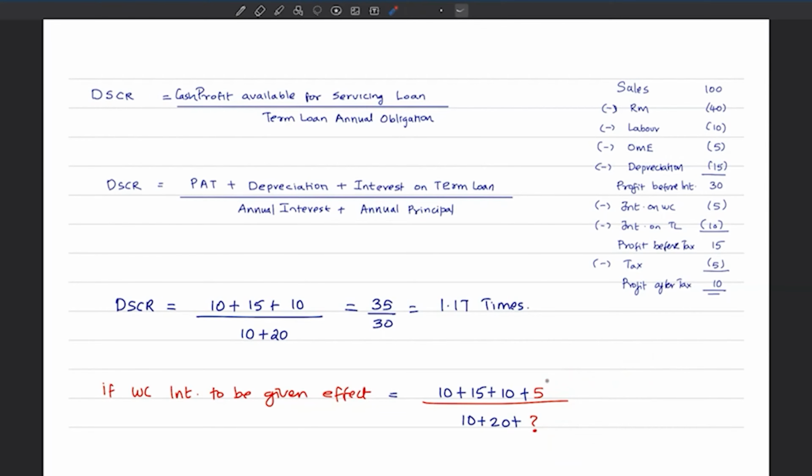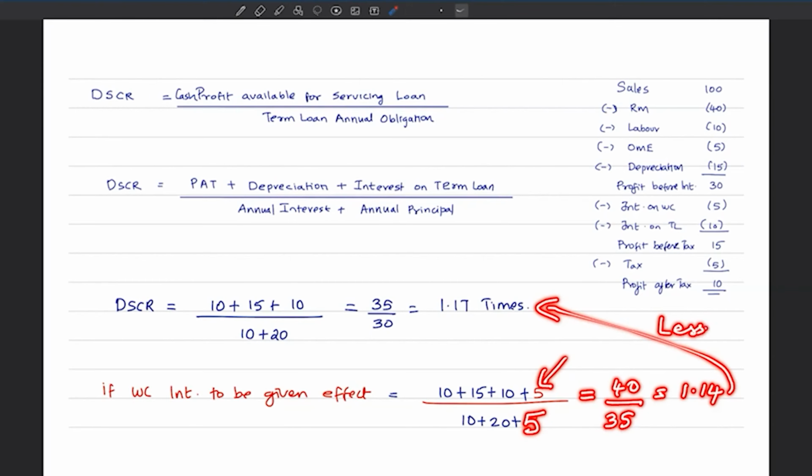I will just add one number in the numerator and I will add the same number in the denominator. Just by adding 5 in the numerator and repeating that 5 in the denominator, what will happen to my ratio? This 35 will become 40 and 30 in the denominator will become 35. 40 by 35, you will get the ratio as 1.14, which is lesser than what we originally calculated.